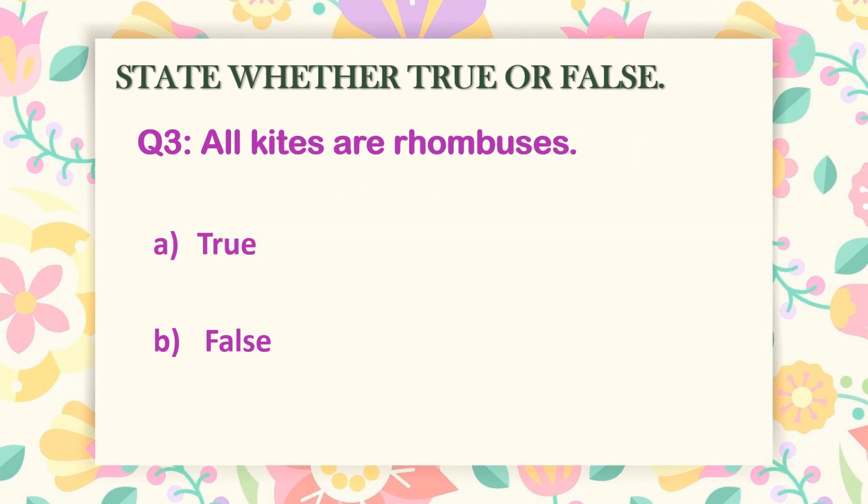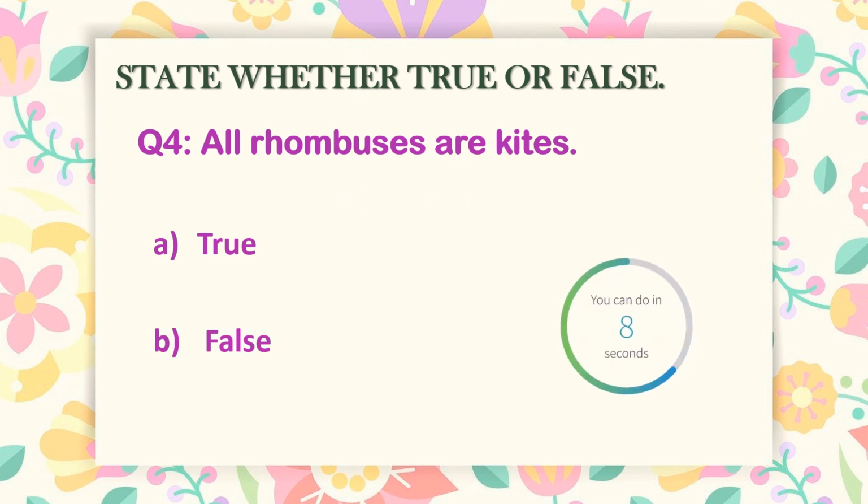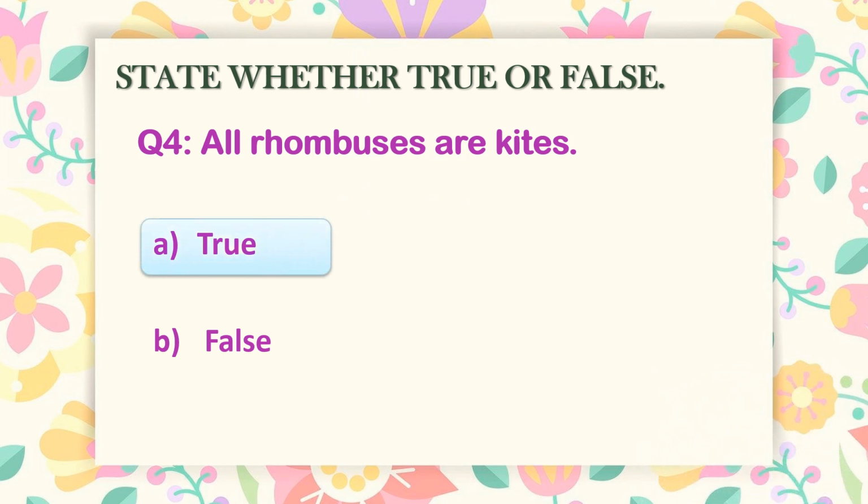Next is, all kites are rhombuses. Your time starts now. And the correct answer is false. All kites are not rhombuses because in a rhombus all the sides are equal, but in a kite the consecutive sides are equal. Next is, all rhombuses are kites. So the answer is true. All rhombuses are kites because a rhombus satisfies all the properties of a kite.